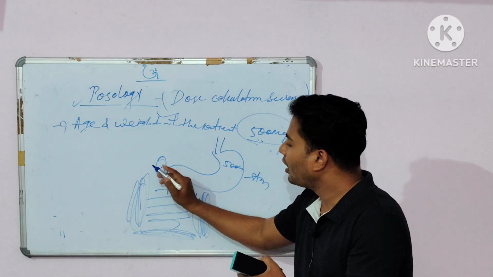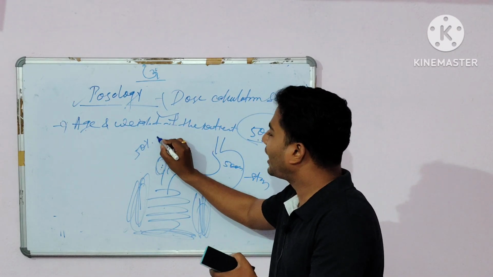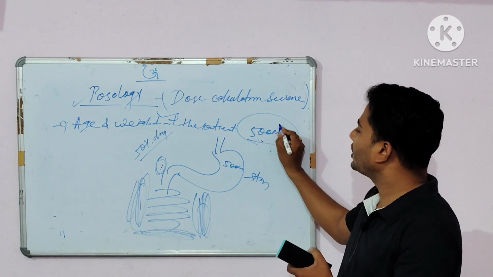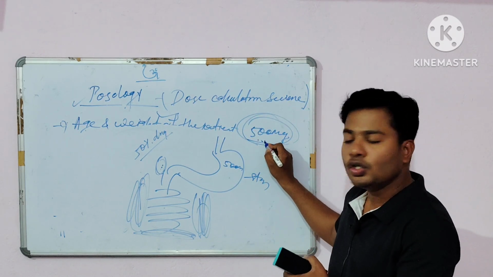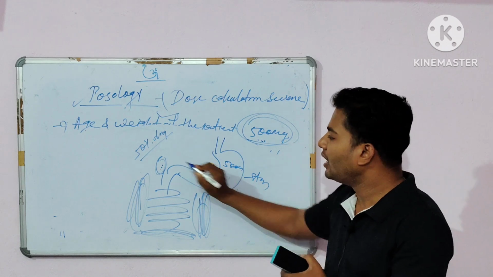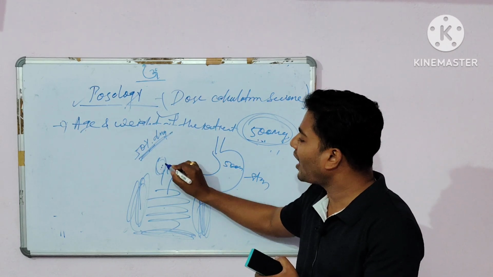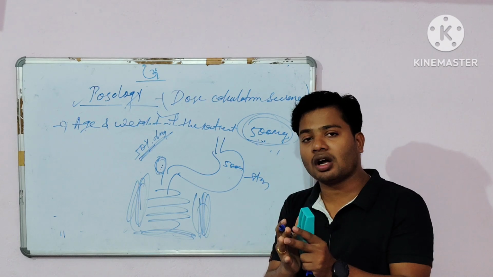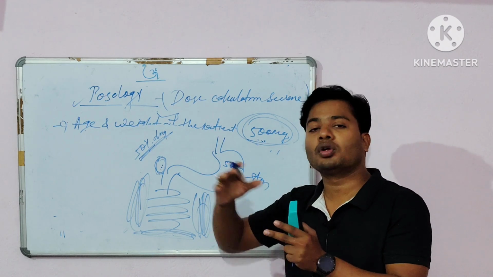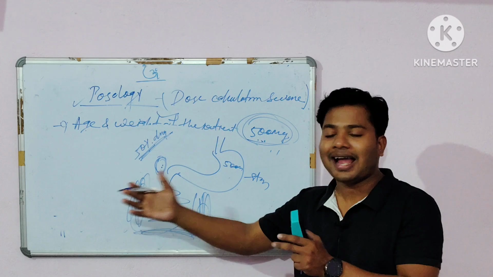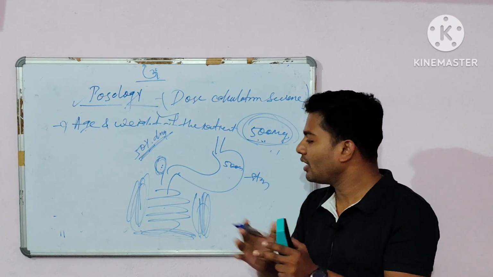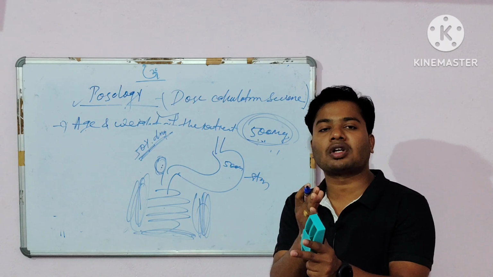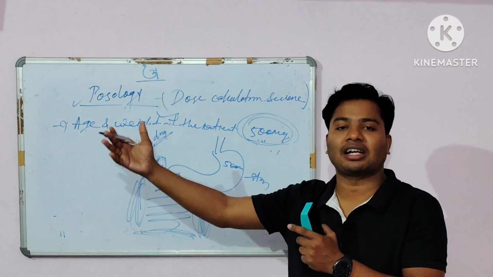In that liver, 50% of the drug gets metabolized. The metabolized drug is removed from your body through the stool or through sweating, and the remaining 50% enters the systemic circulation and shows the therapeutic action.